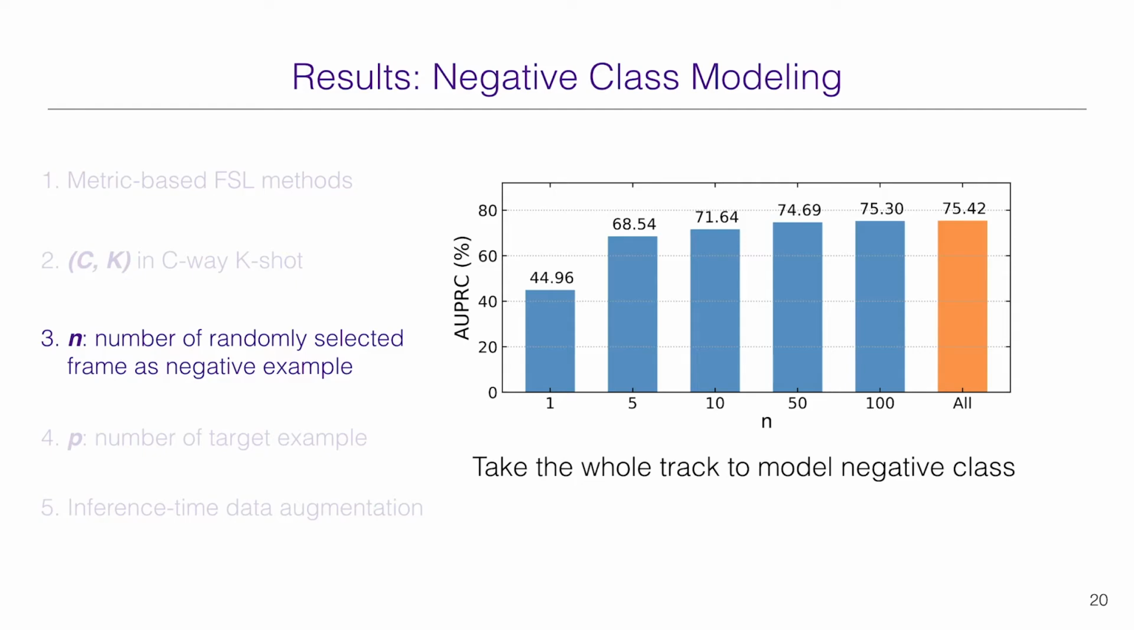At inference, the first thing we need to solve is negative class modeling. We proposed to randomly sample n examples from the track without additional human labeling effort. We found that this actually works, and the best result is achieved when n equals all, which means we can just take all frames of the recording, the whole track, to model negative class. This is great in application since we can compute all negative embeddings in one go.